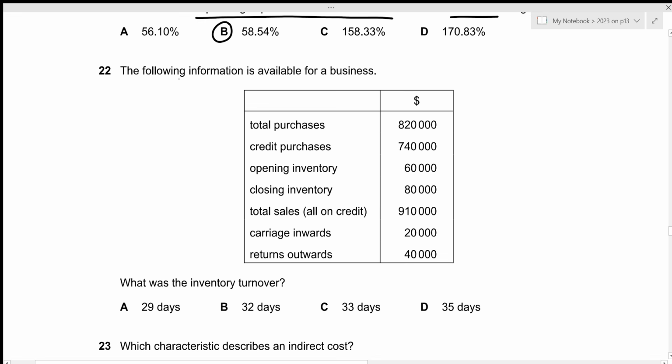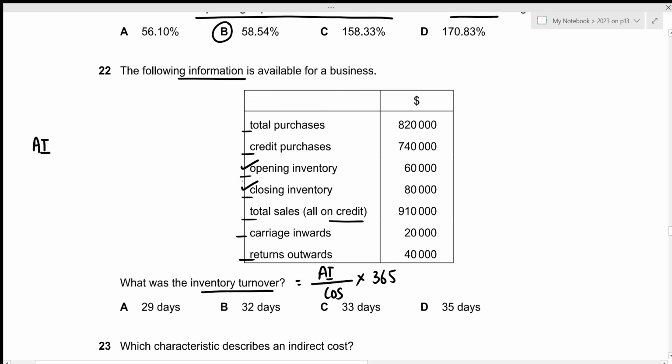Now for question number 22, the following information is available for a business. We have total purchases, credit purchases, opening inventory, closing inventory, total sales, all on credit, carriage inwards, and return outwards. Okay, we need to figure out the inventory turnover in days. So inventory turnover is just average inventory divided by cost of sales multiplied by 365. Let us first calculate the average inventory.